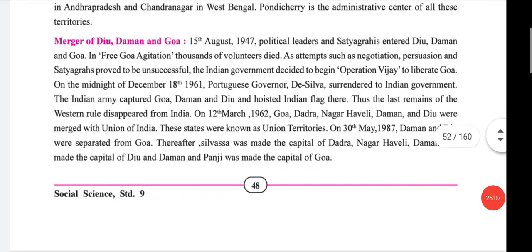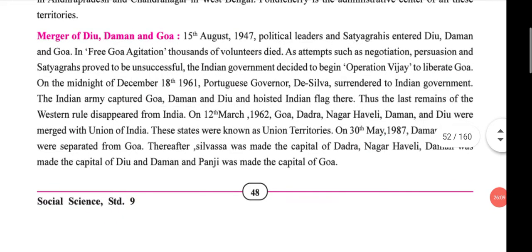Please underline this. Clear? Please, it is most important. Please tick mark this point.